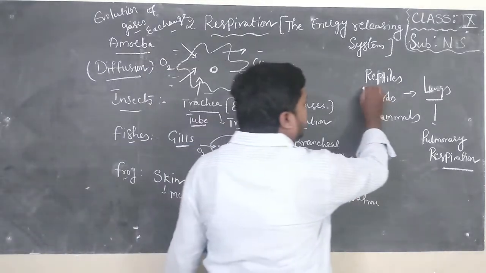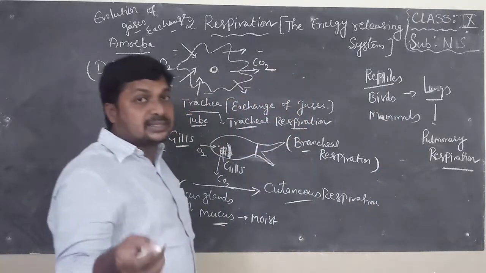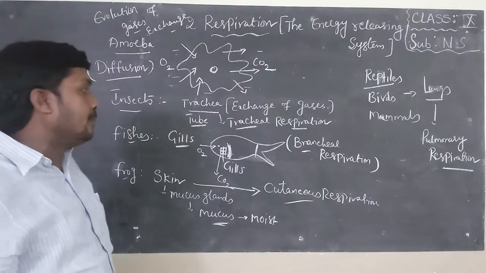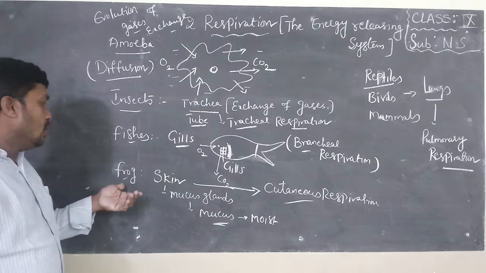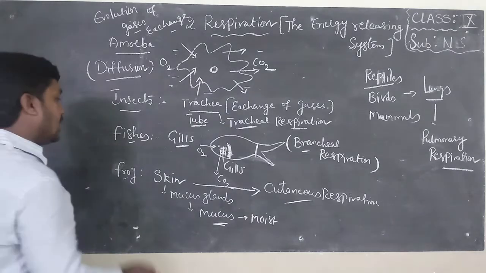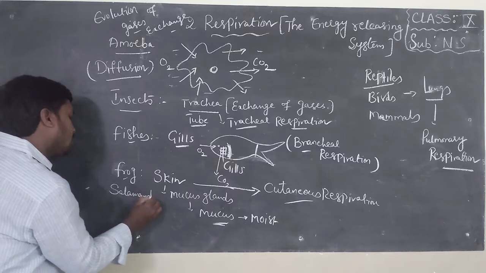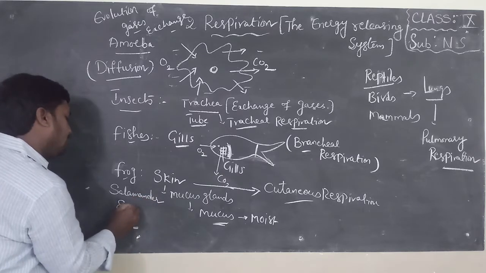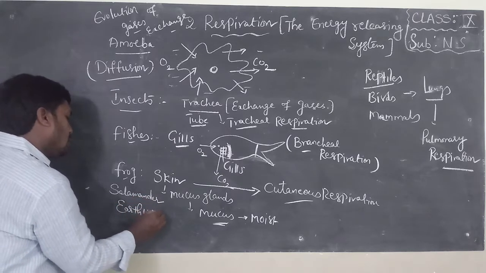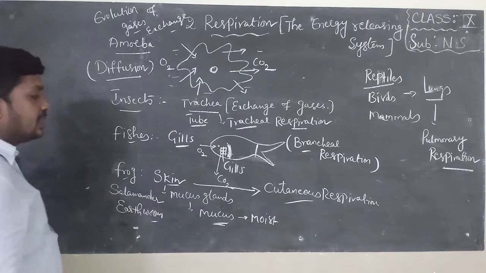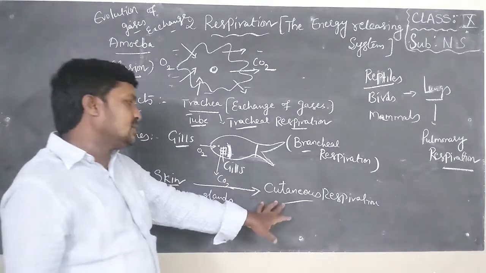Reptiles means we know that snakes, lizards, crocodiles, etc. Here frog. Along with frog, salamander and earthworm also respire with their skin. That type of respiration is called cutaneous respiration.